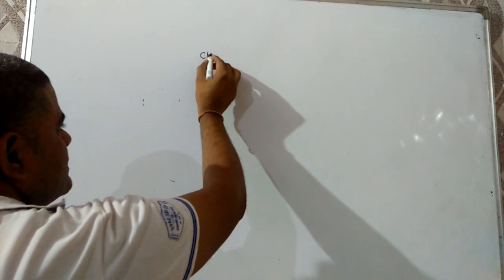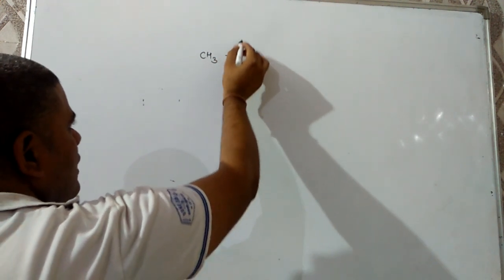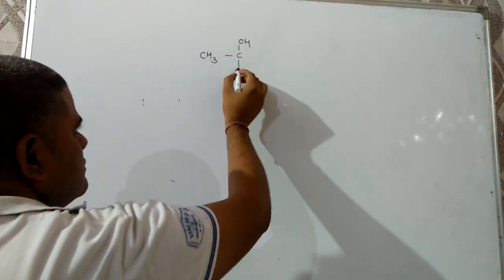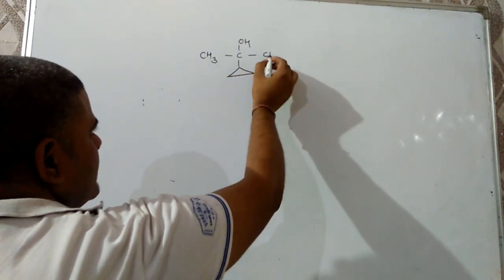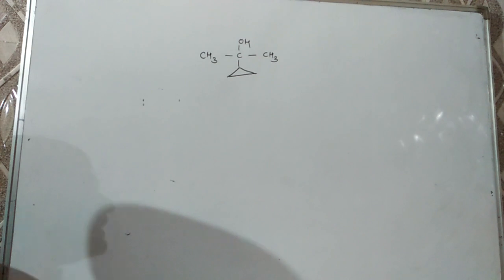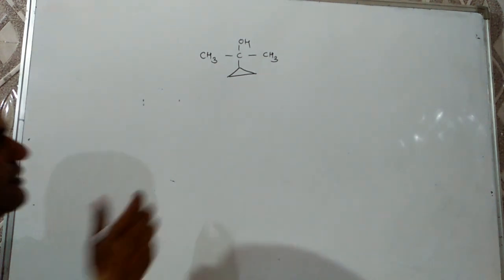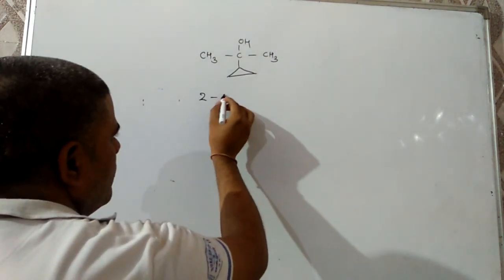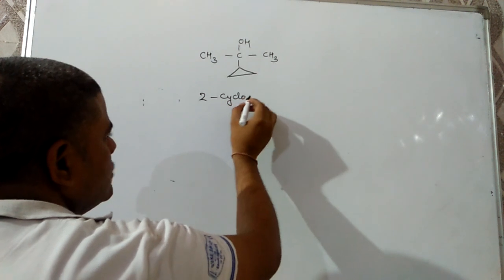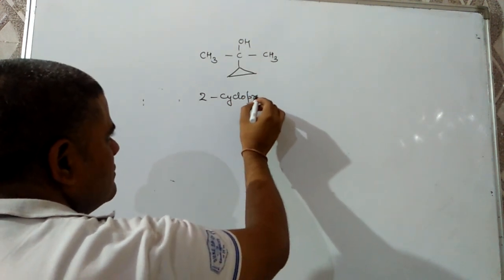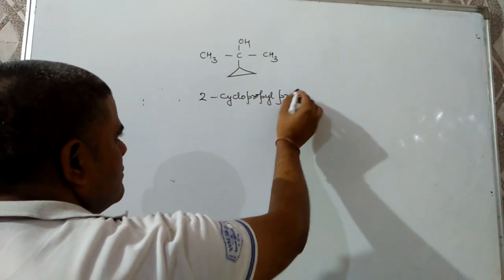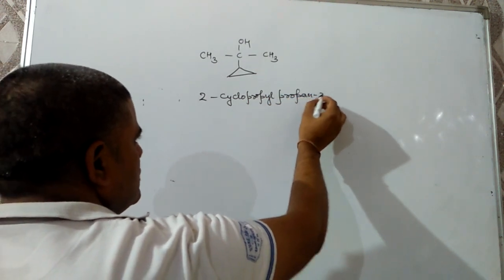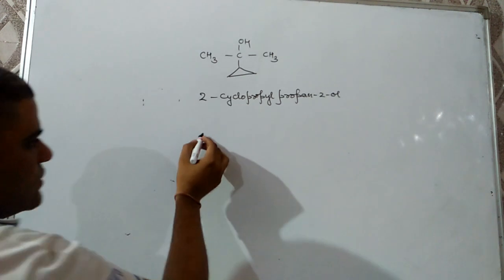The next case is there, CH3, COH, CH. Cyclopropyl is a substituent, so the name will be 2-cyclopropyl propane 2 ol.